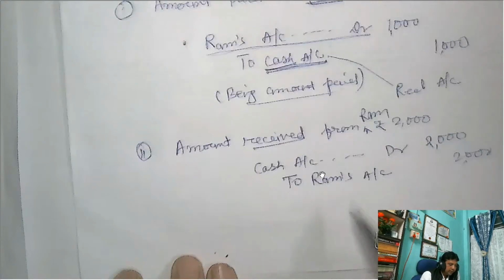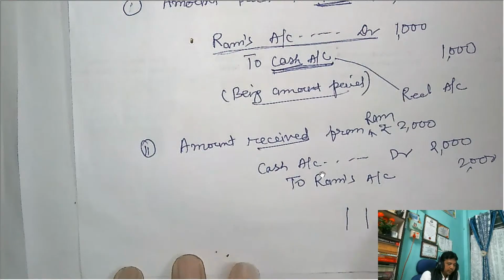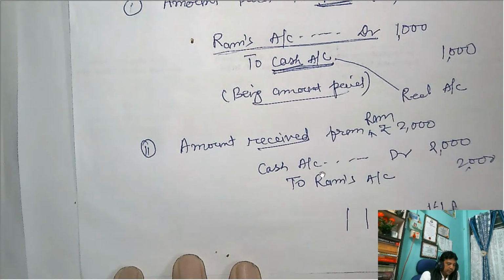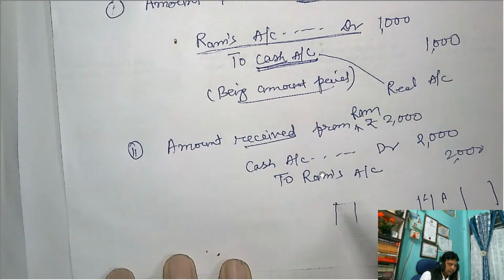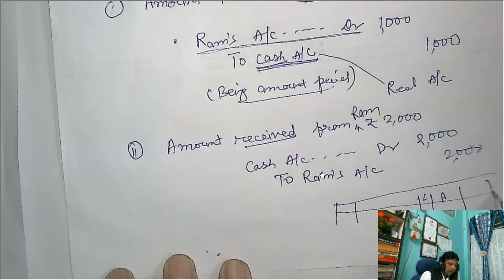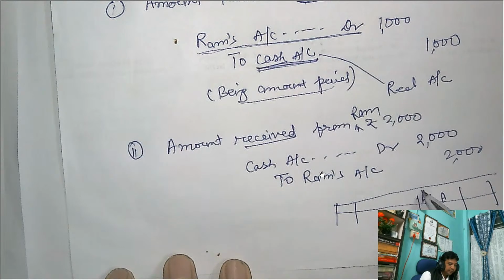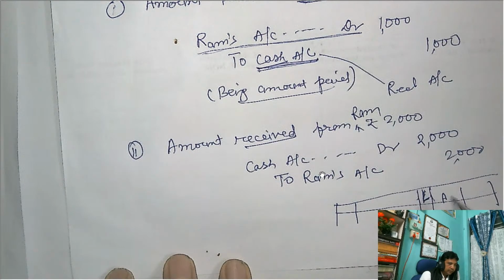The format is, you have seen it: date, particulars, ledger folio, amount debit column, amount credit column. Okay, this is the format. Ledger folio means the page number in the ledger on which this cash account is recorded.